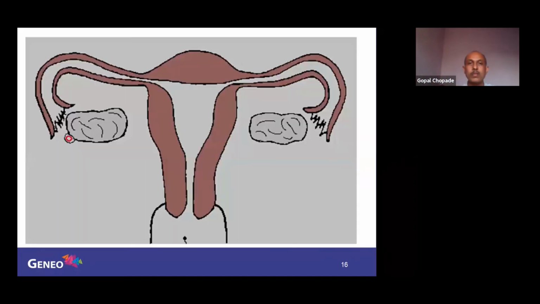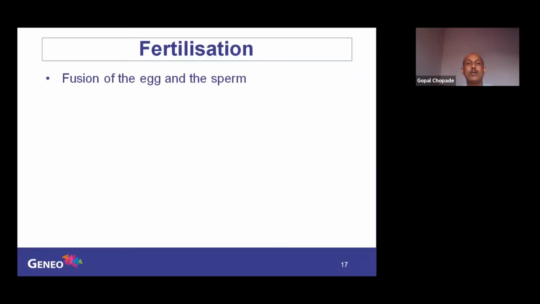Okay, now see here, from this ovary the egg is released. At the same time, if there is a sperm, both will meet here, and you see that the zygote is formed. Then again this will get implanted, so this process will continue. This is called fertilization. How can you define it? Fusion of the egg with sperm. Fusion of the male and female gametes is called fertilization.